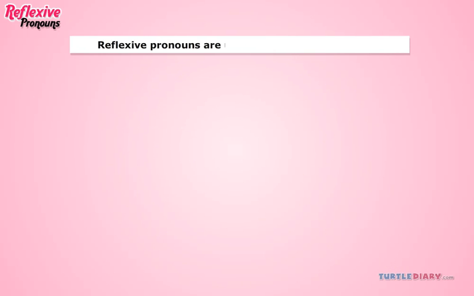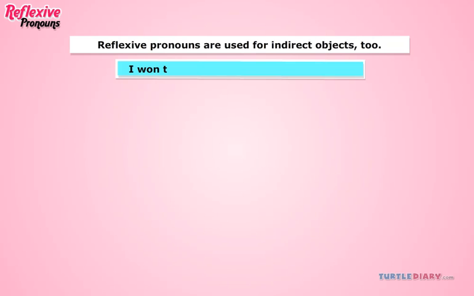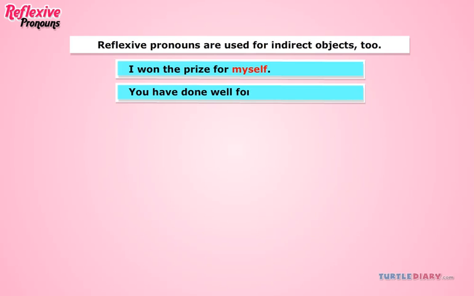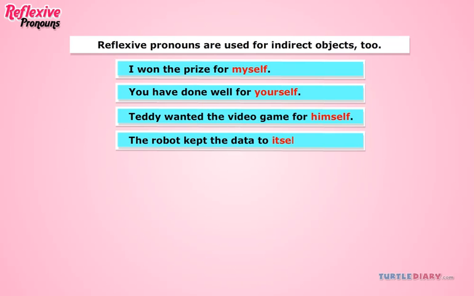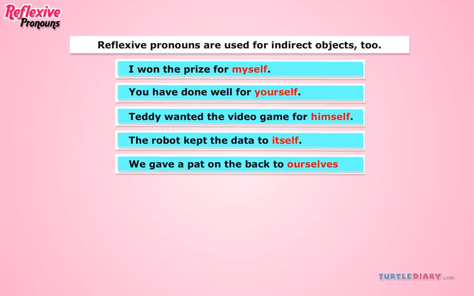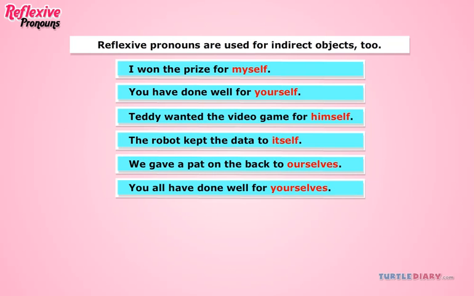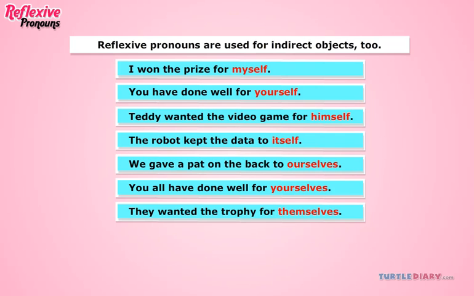Reflexive pronouns are used for indirect objects too. I won the prize for myself. You have done well for yourself. Teddy wanted the video game for himself. The robot kept the data to itself. We gave a pat on the back to ourselves. You all have done well for yourselves. They wanted the trophy for themselves.